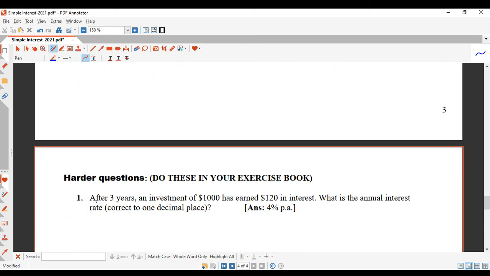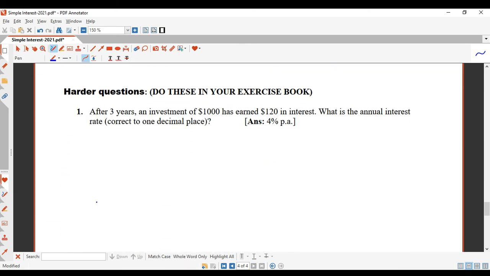All right, we've got some harder questions here. I'll go through those at the beginning of the next lesson, or actually I might do them now, as there's only 3 of them. Harder questions. It says after 3 years, an investment of $1,000 has earned $120 in interest. What is the annual interest rate?